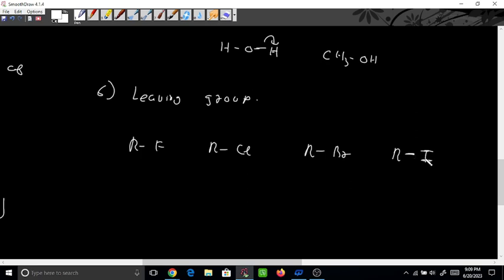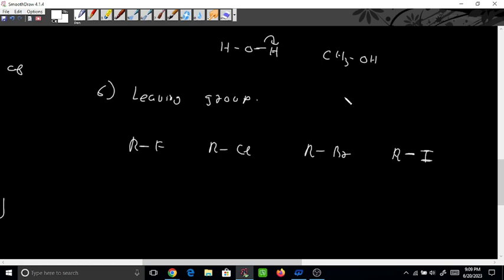Do you have any problem in this one? This fluorine can also leave, chlorine can also leave, bromine can also leave. We discussed this, L stood for leaving group, and for leaving group it can be either fluorine, chlorine, bromine, iodine. But which one will be the better leaving group among these four? The most reactive one would be fluorine. It is not based on reactivity.